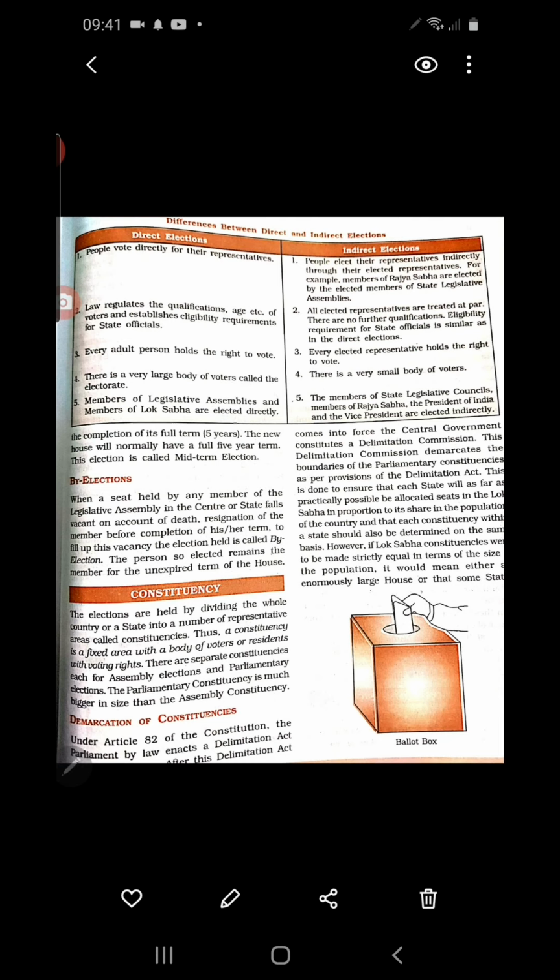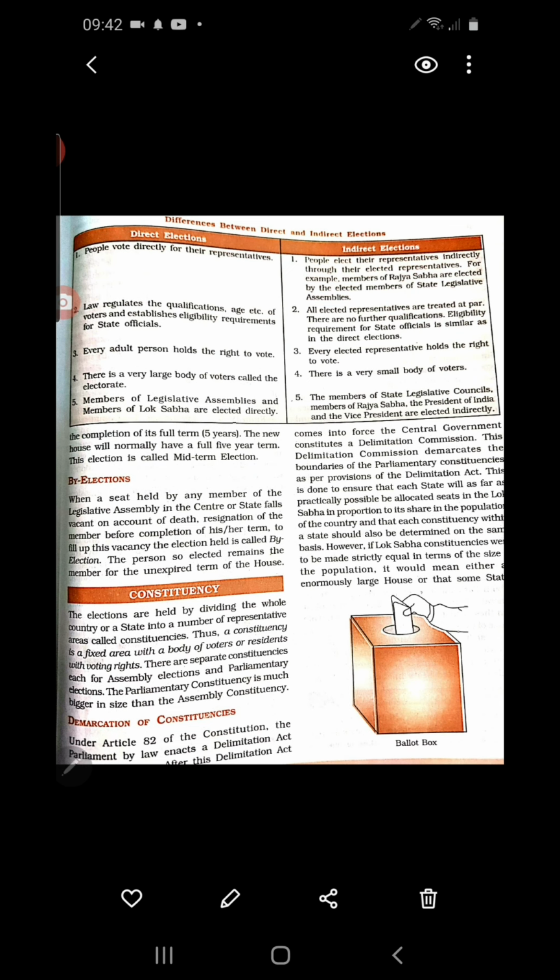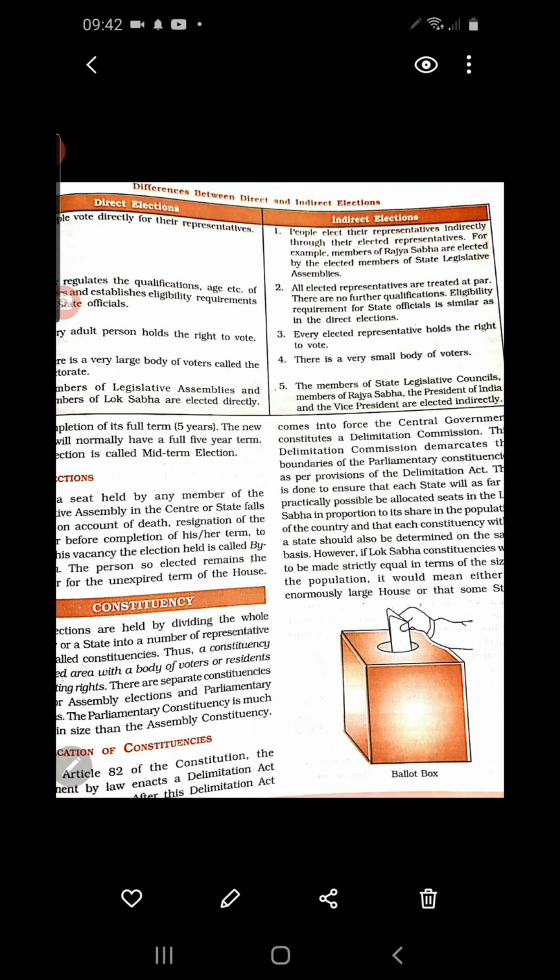These members then elect the members of Rajya Sabha at the union level, and at the state level, the Vidhan Sabha members elect the members of Vidhan Parishad. So this is called indirect election. Here people elect their representatives indirectly through their elected representatives.